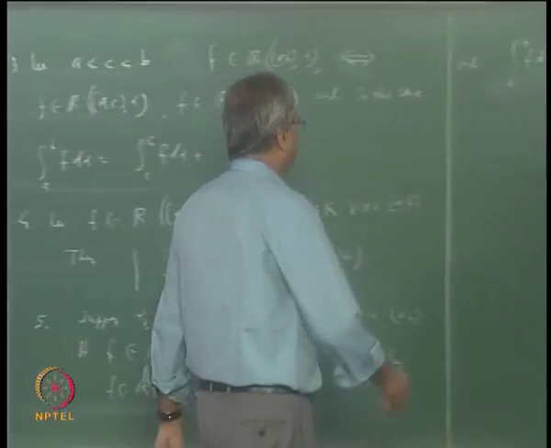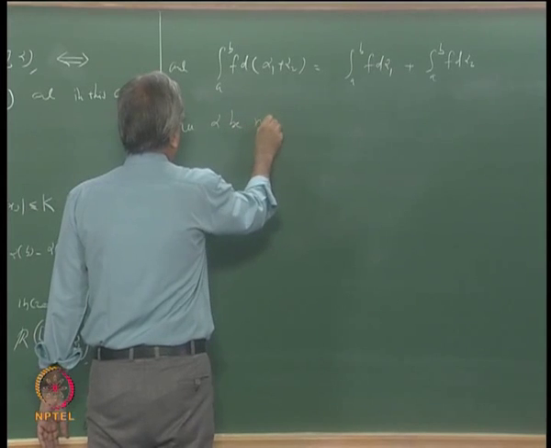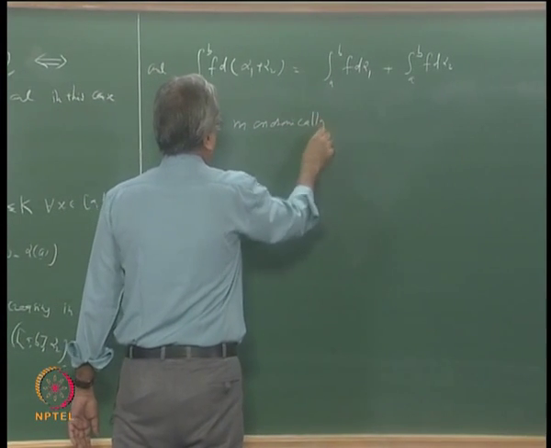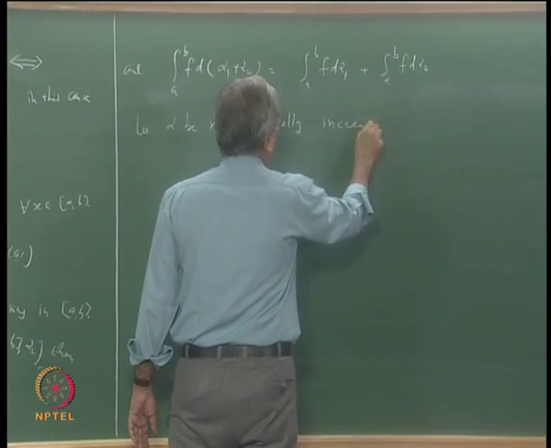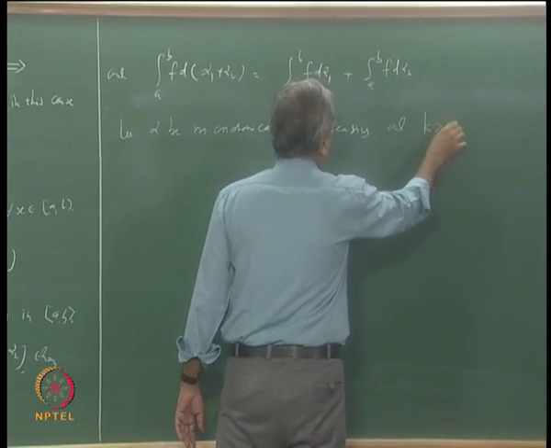So one can say, let alpha be monotonically increasing and k strictly bigger than 0.